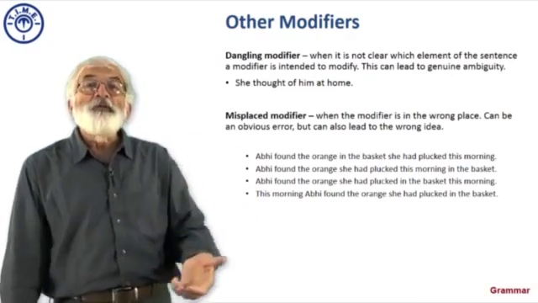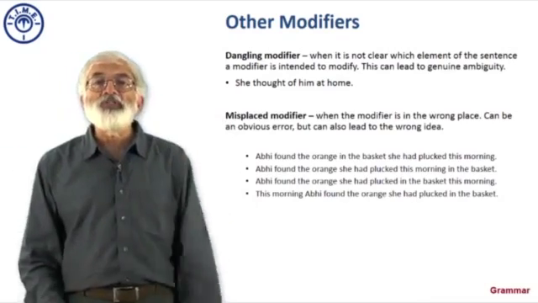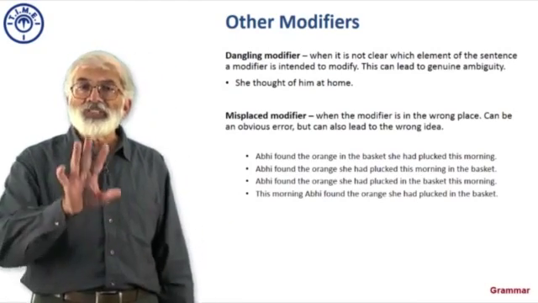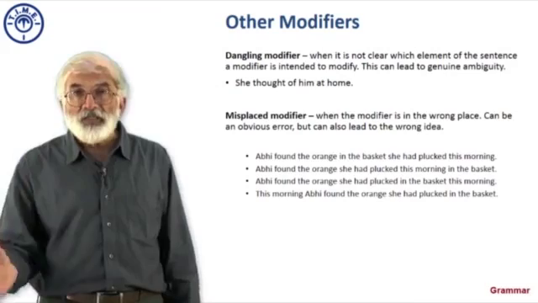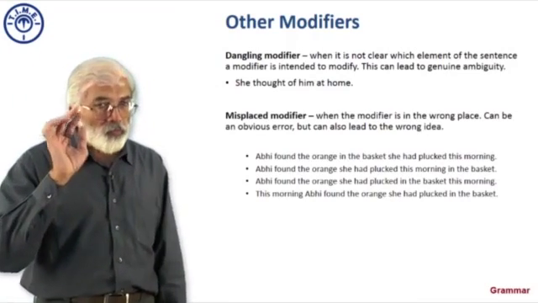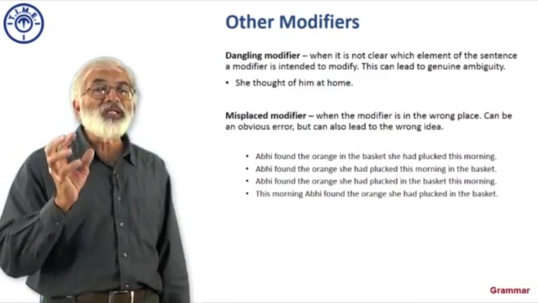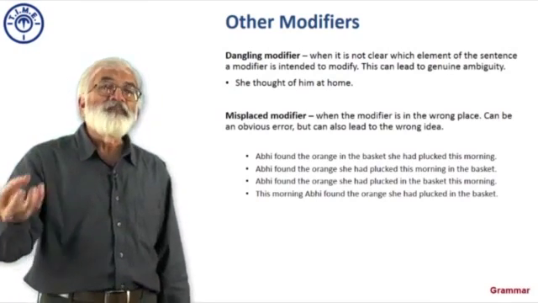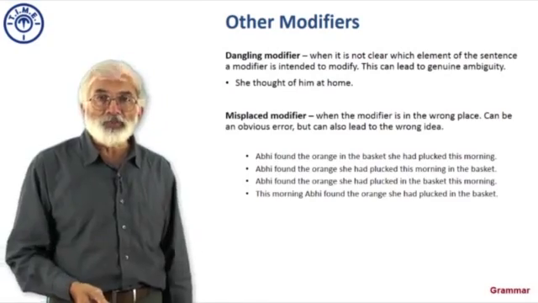So let's look at the fourth one. This morning, Abhi found the orange she had plucked in the basket. Now that tells you exactly this morning is about the finding. So you recognize what we mean by a misplaced modifier. You have to be careful when you watch these things to ensure that you understand exactly what it was supposed to modify and therefore where the modifier should be actually placed.